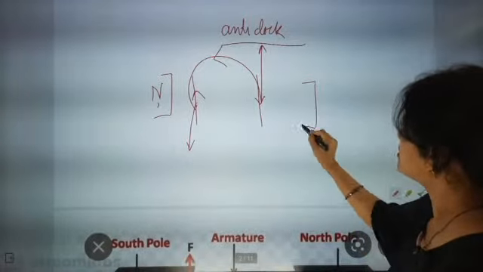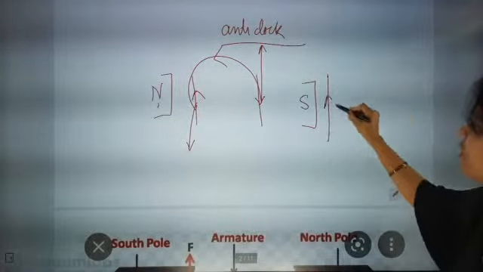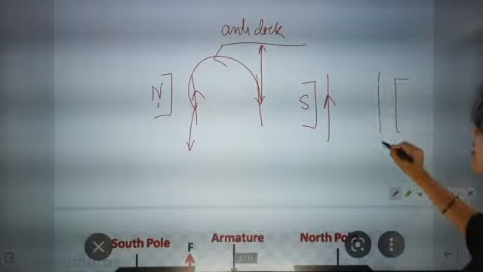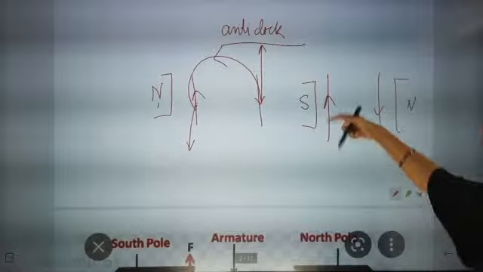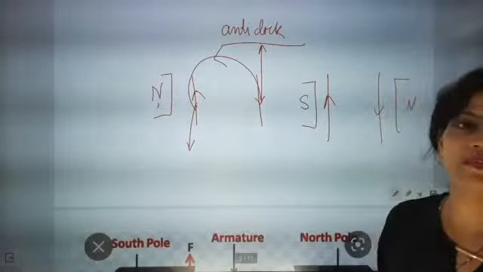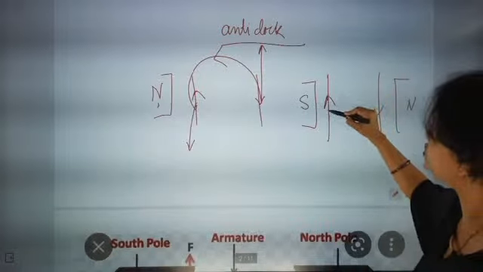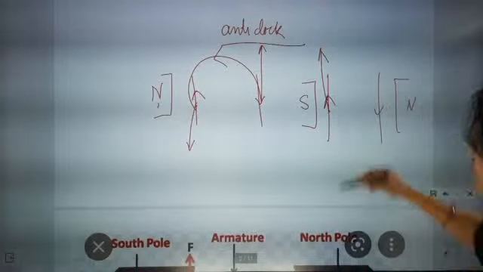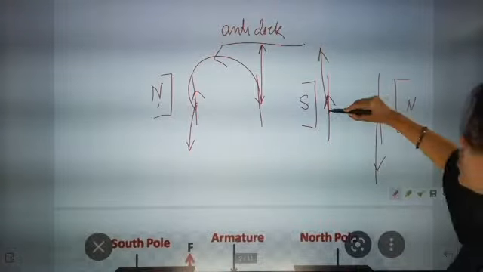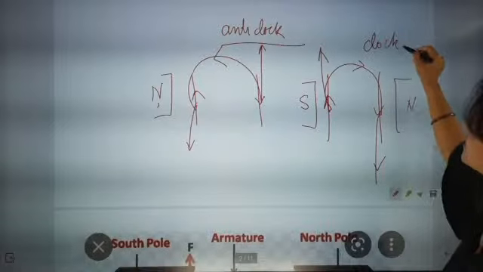Now here, south pole, current going up. North pole on this side, current going down. Starting from the south pole, current is going up. Now here exactly the force will be opposite, it will go up. So if force is up on this side, this force will be down. That means join this arrow clockwise.